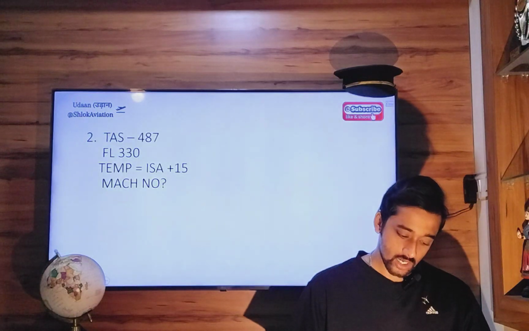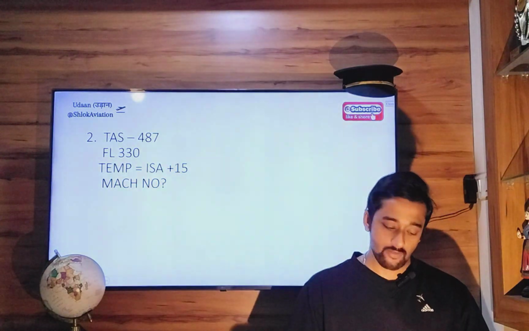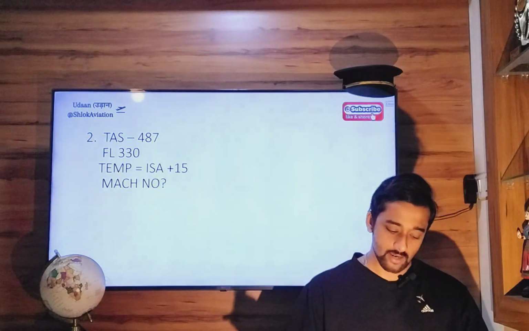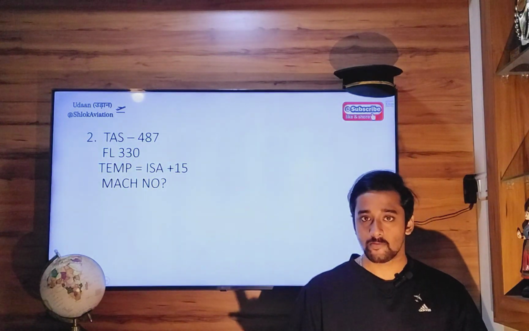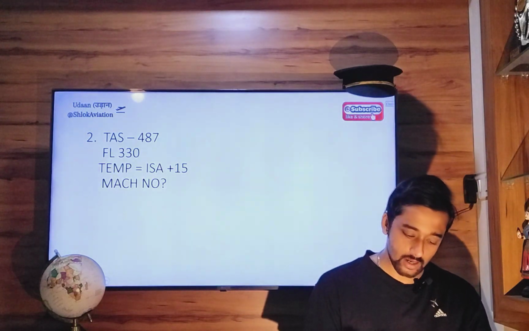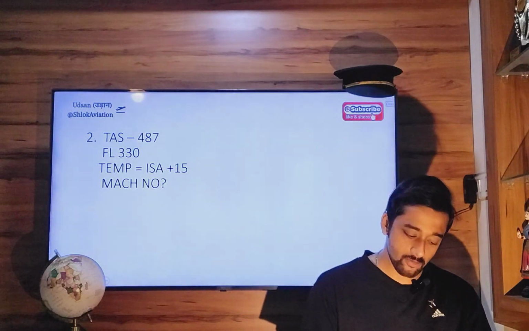Next, question number 2. True airspeed is given, flight level is given, outside air temperature or ambient temperature is given. You have to find out the Mach number. Now you can do this using CX3, but I always use formulae also. So I will show you both ways.